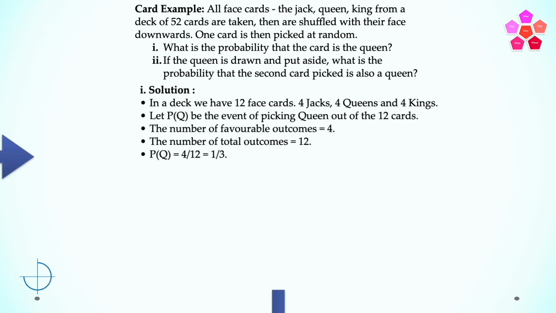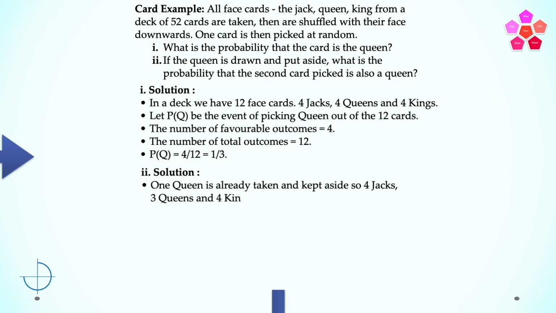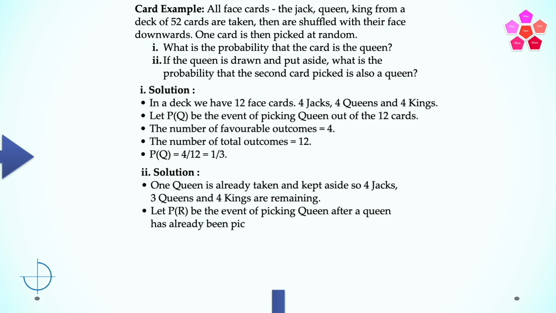Now, let's approach the second part of the question. One queen is already taken and kept aside. So now there are 4 jacks, 3 queens, and 4 kings remaining. So let PR be the event of picking queen after a queen has already been picked and kept aside. The number of favorable outcomes now is equal to 3, as there are only 3 queens left.